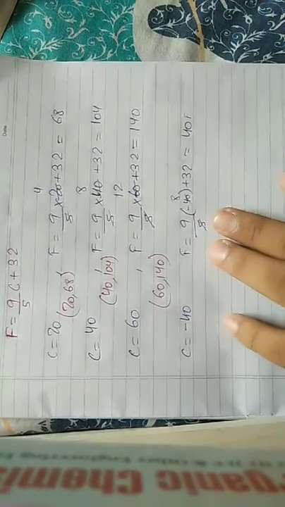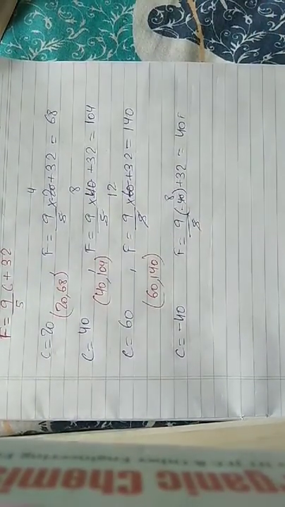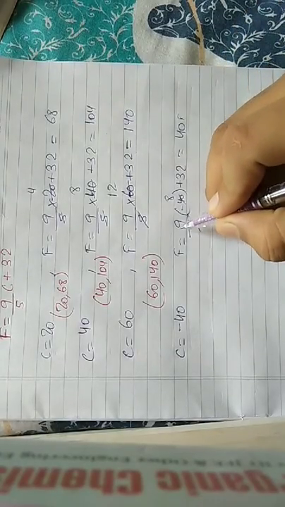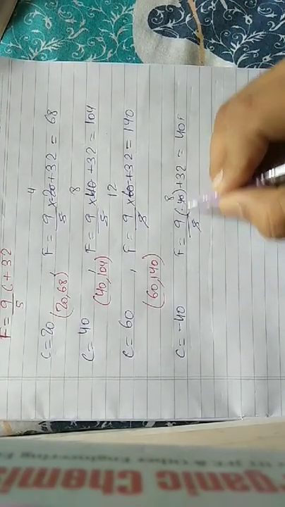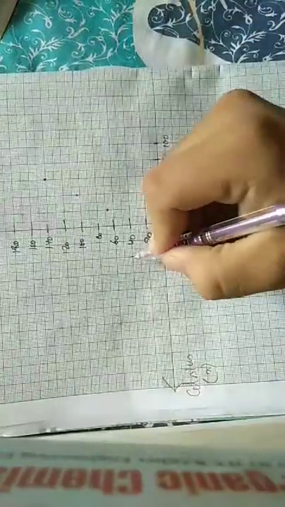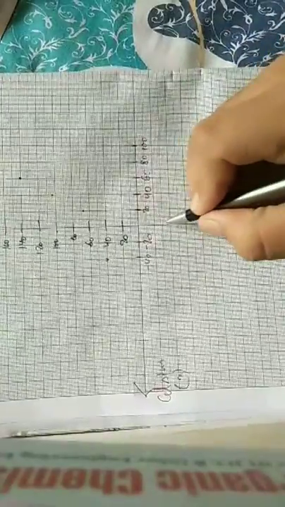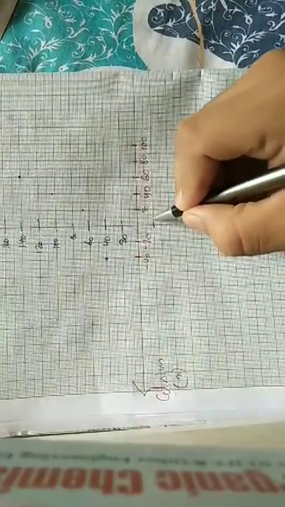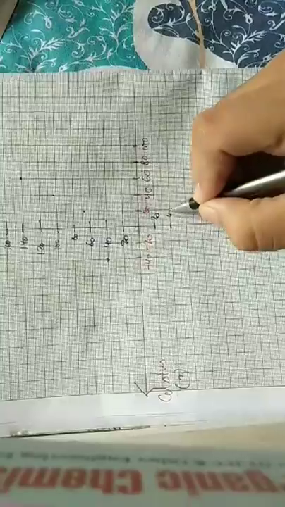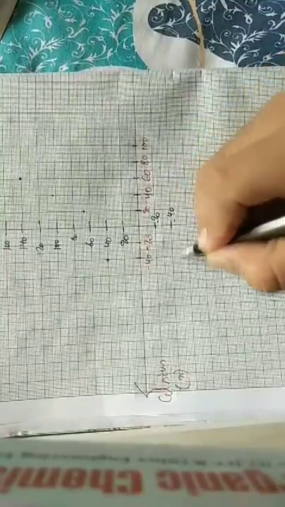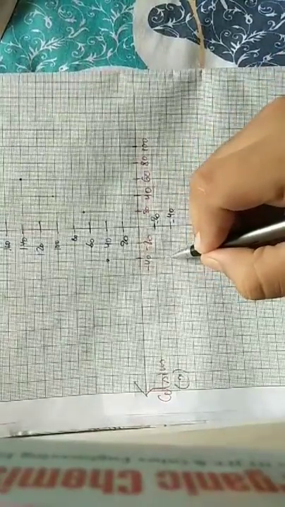Students, please take a look at this. This is also minus 40, na? Because minus 72 plus 32 gives you minus 40. It's a wrong plot, sorry. Minus 40 and this is also minus 40. So this is 20 and this is 40. So this is minus 40, minus 40, this point. That's why I was thinking, why is the plotting coming wrong.